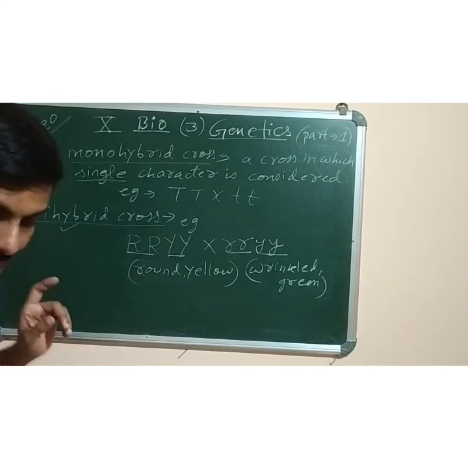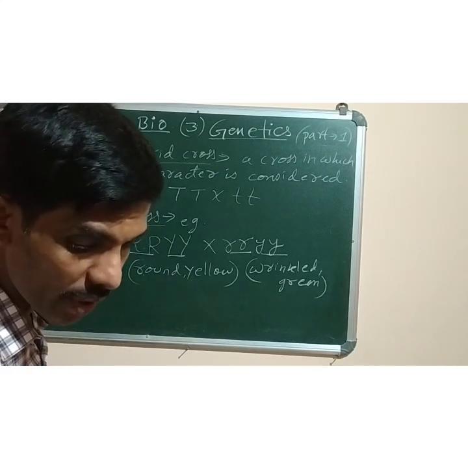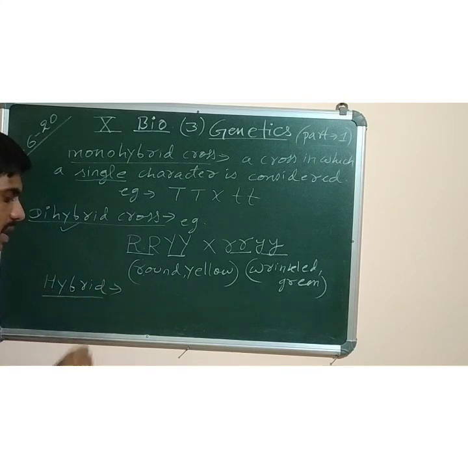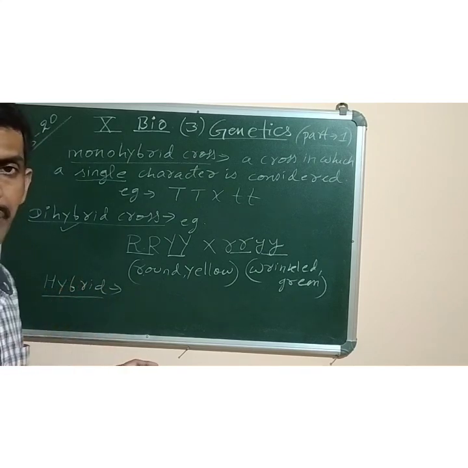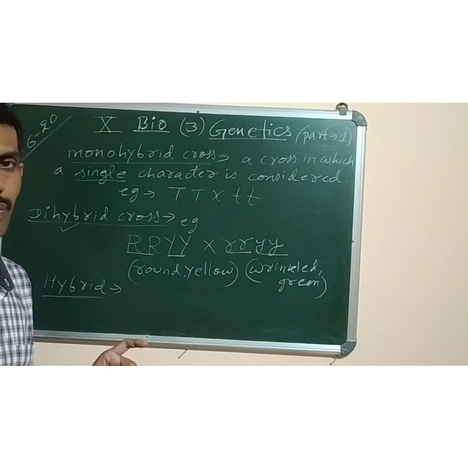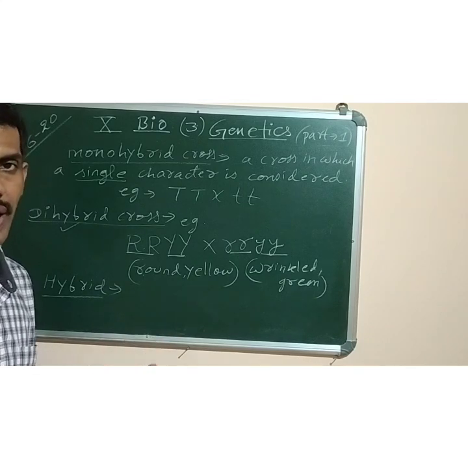Got it? Now next we have to study what is hybrid. This word is used for both plants and animals. A hybrid is the individual obtained by fertilization or crossing of two different parents with different characters.